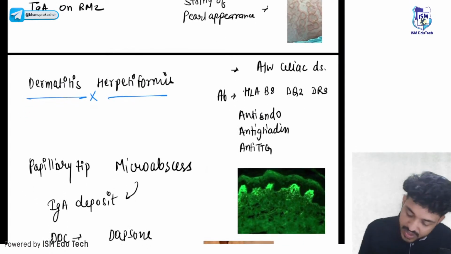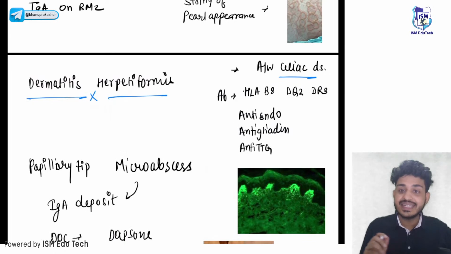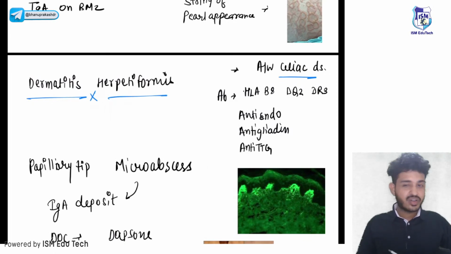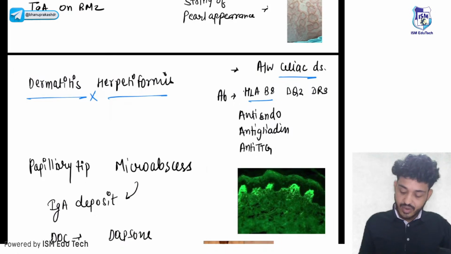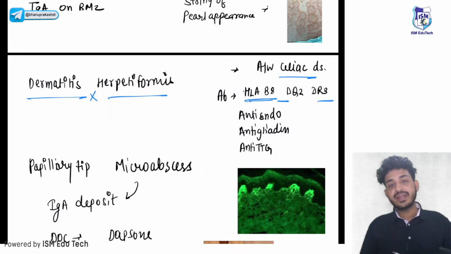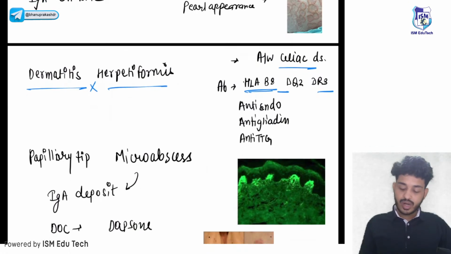Dermatitis herpetiformis is associated with celiac disease. Which disease will it be associated with? They are generally associated with celiac disease. Okay, what are the antibodies that you should remember? What are the HLA? These are your HLA-B8, DQ2 or DR3. HLA-B8, DQ2 or DR3.